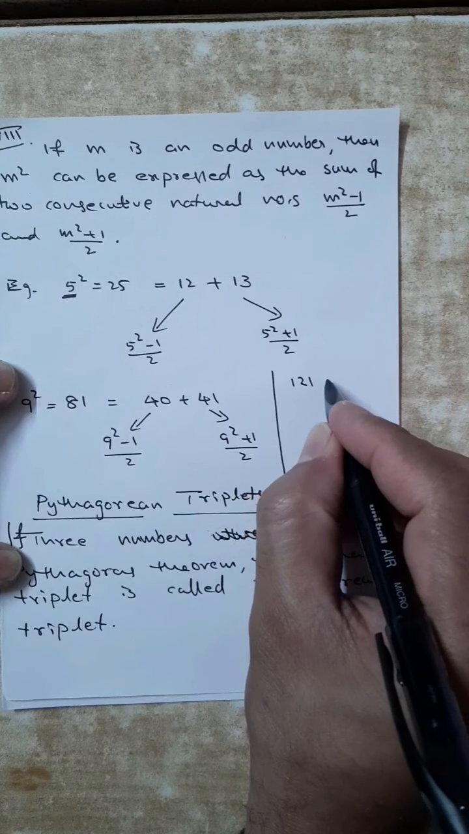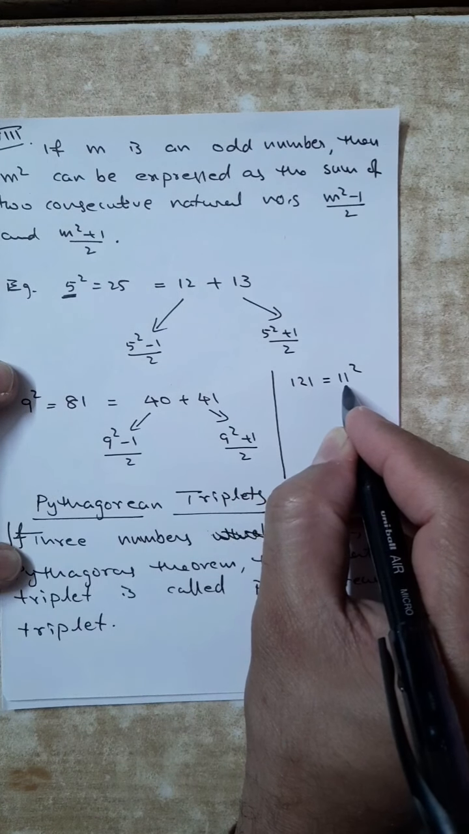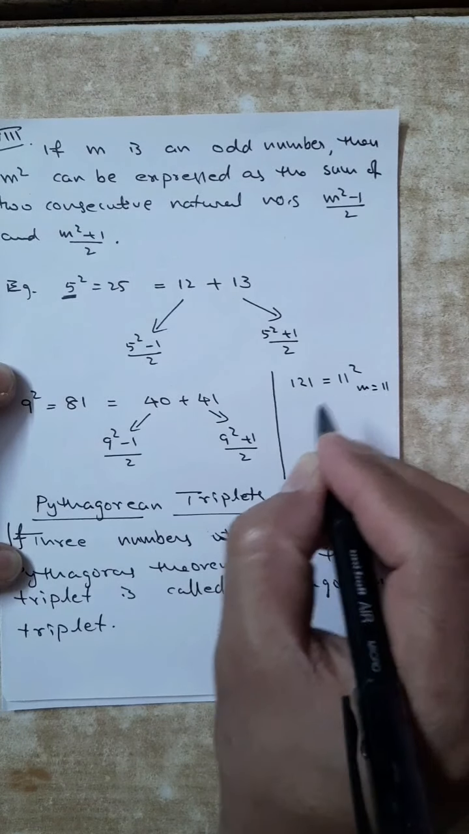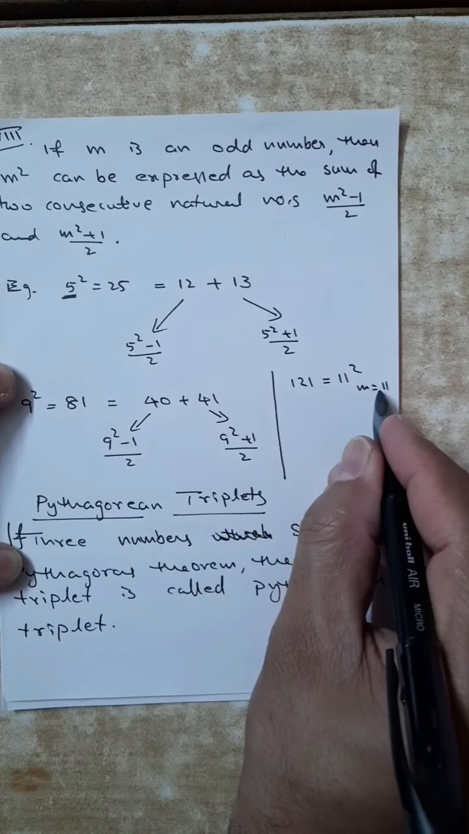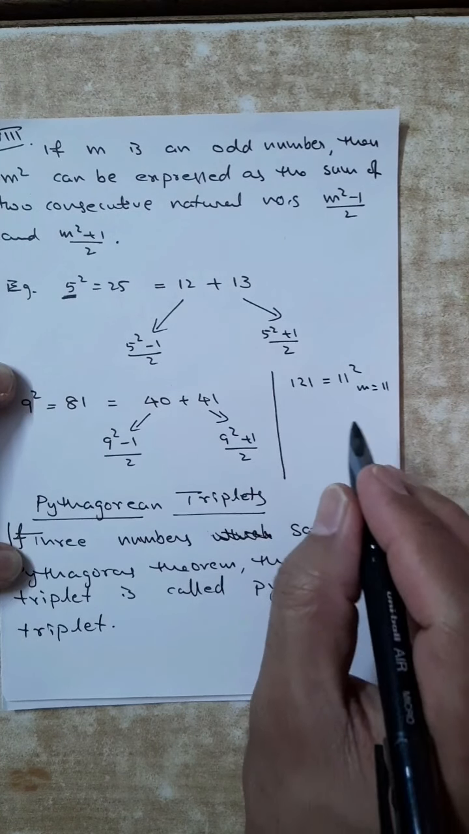This is 11 square. Okay, 121 is 11 square. So 11 is our m. m is 11. So I will think about 11 square minus 1 by 2 and 11 square plus 1 by 2. 11 square minus 1 by 2.